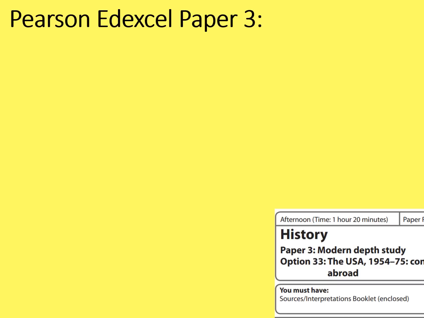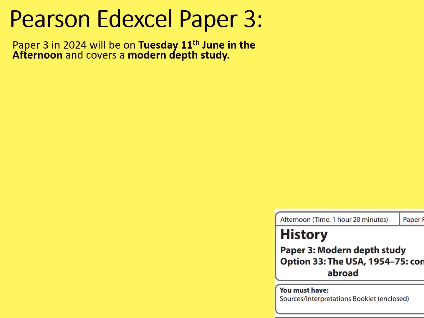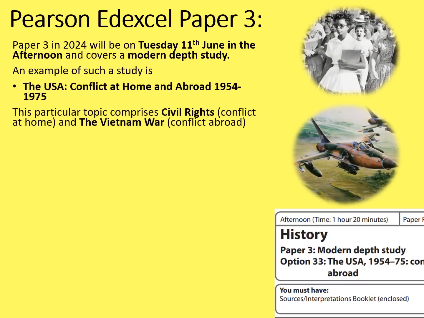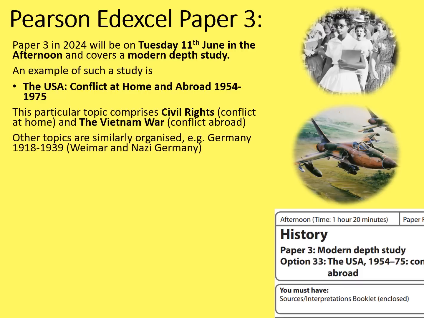Let's remind ourselves of the structure of the Pearson Edexcel paper 3. Paper 3 in 2024 will be on Tuesday the 11th of June in the afternoon, and it covers a modern depth study. An example of such a study is the USA conflict at home and abroad 1954 to 1975. This particular topic comprises a civil rights unit and a Vietnam War unit, and other topics are similarly organised and split up, maybe into 2 or 3 sections.